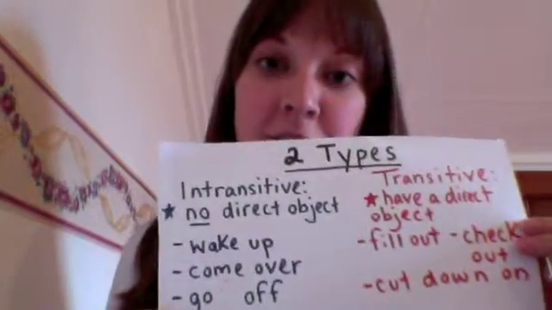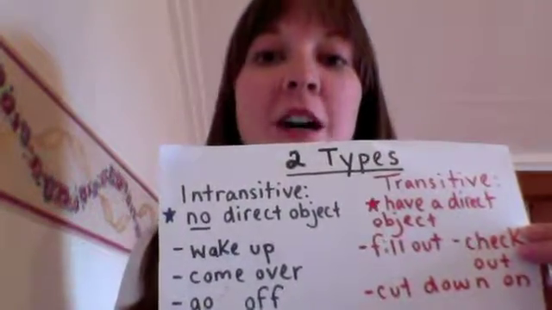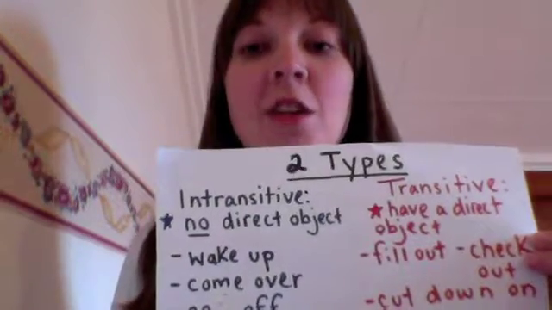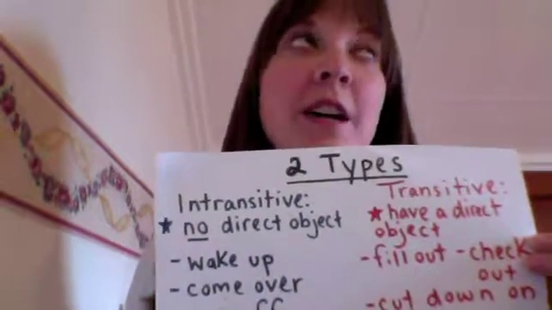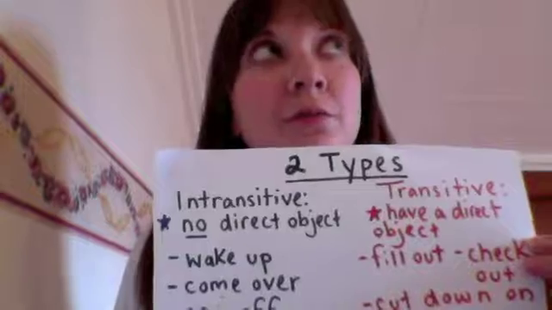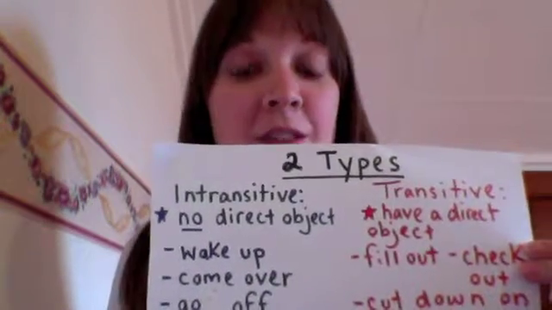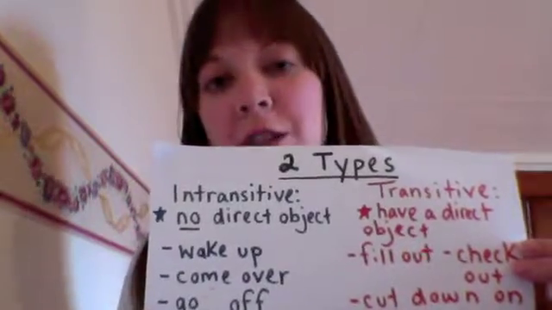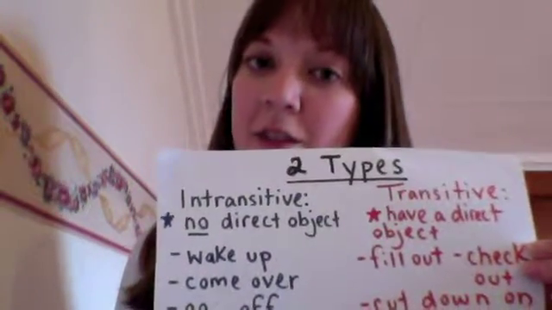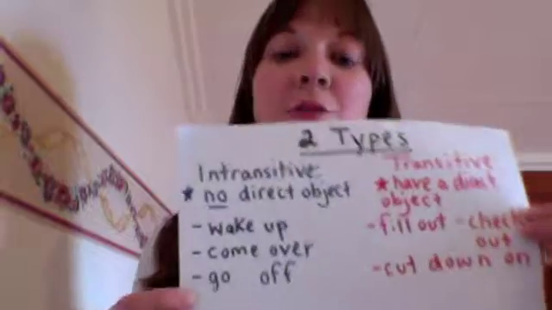Cut down on is another one that needs to have a direct object. So I could say I need to cut down on sugar. Yeah? So sugar would be our direct object. If I don't have that direct object, then it does not make sense. So these are our 2 types.